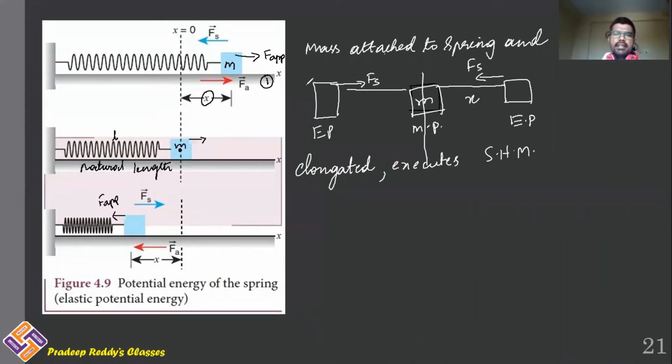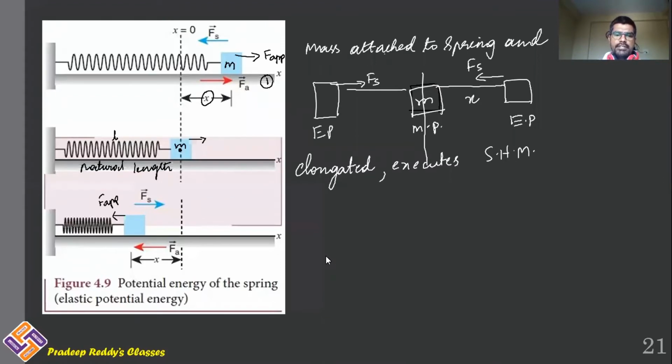So as it is executing simple harmonic motion, definitely remember that it is executing SHM in the sense that the complete oscillatory motion it will be executing. About oscillations we will discuss in the next coming chapter. So this kind of motion is said to be simple harmonic motion, or it can be called oscillatory motion, that we will discuss later.